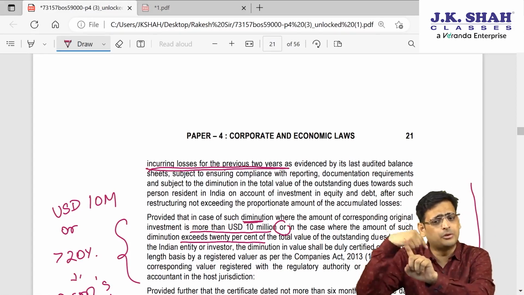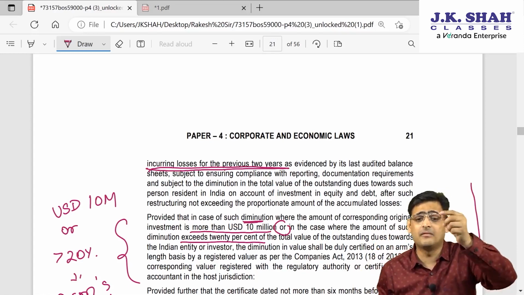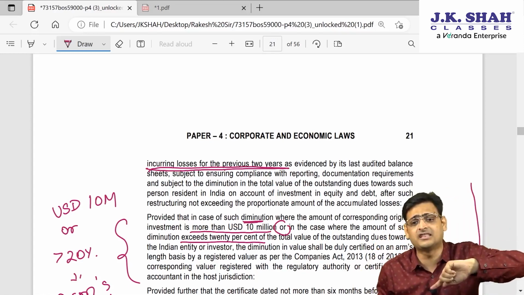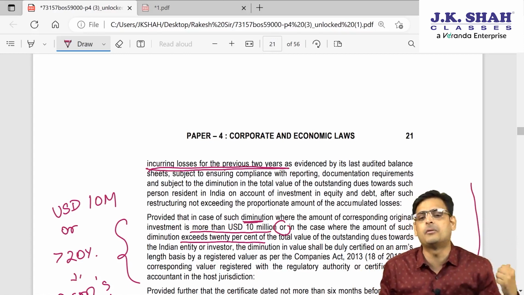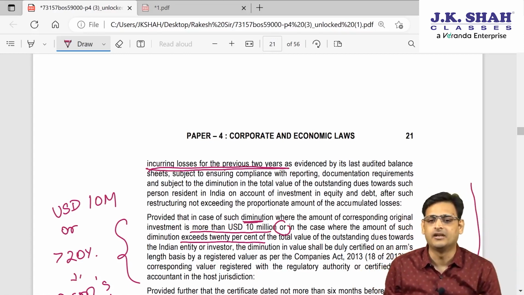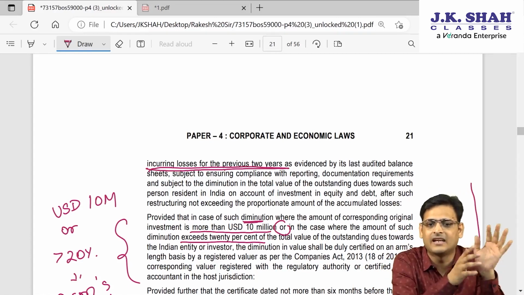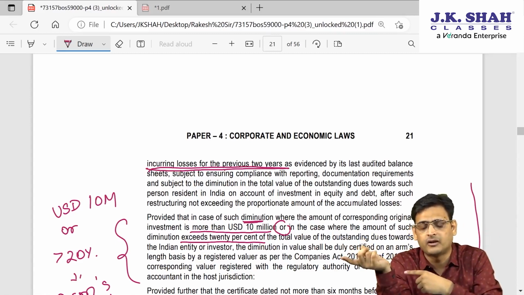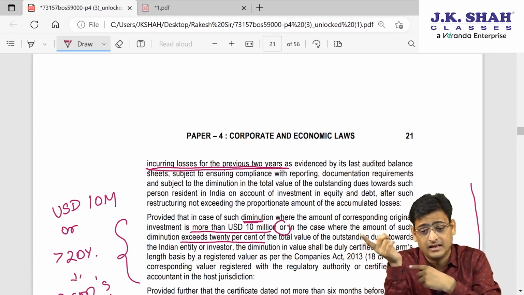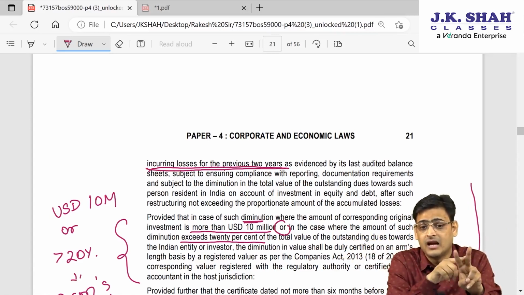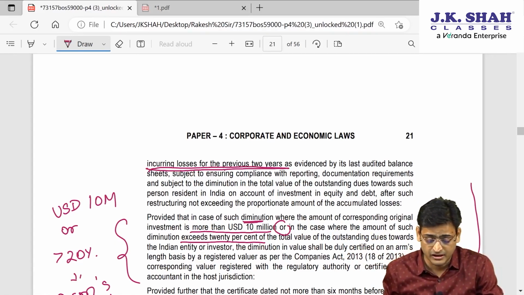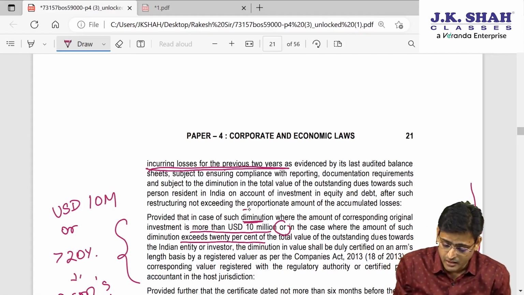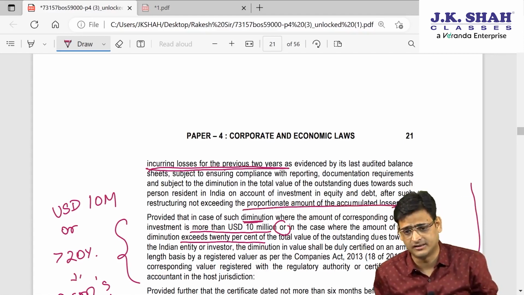So Microsoft will restructure the balance sheet, and when they restructure the balance sheet, they will reduce the claim amount of Reliance, and Reliance will get less money. The government says that if Reliance gets less money, it is permitted, provided Microsoft has incurred loss in the last 2 years and the reduction is a proportionate amount to the accumulated losses.